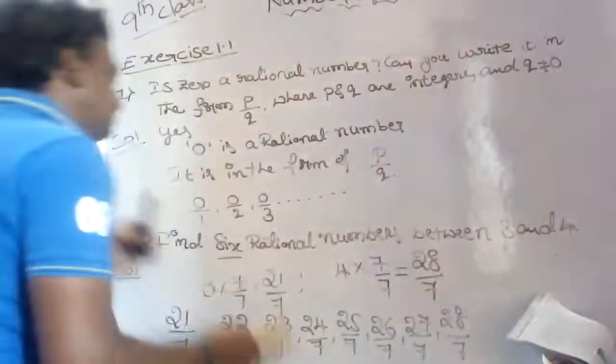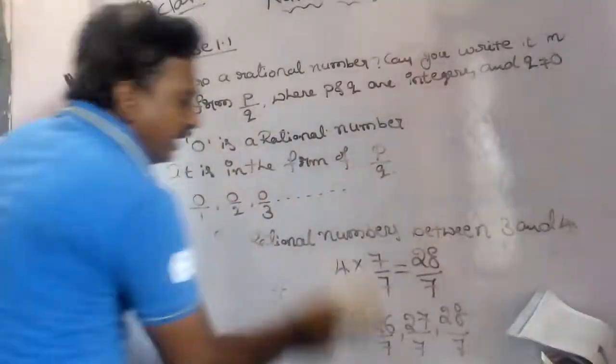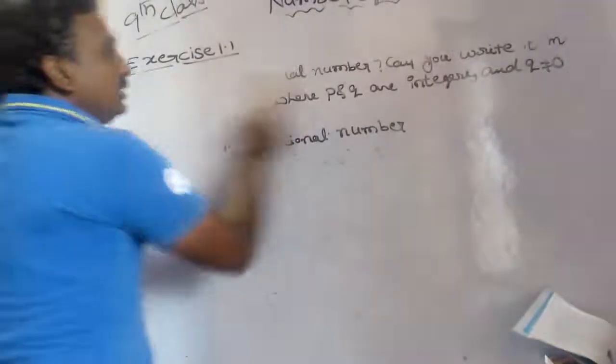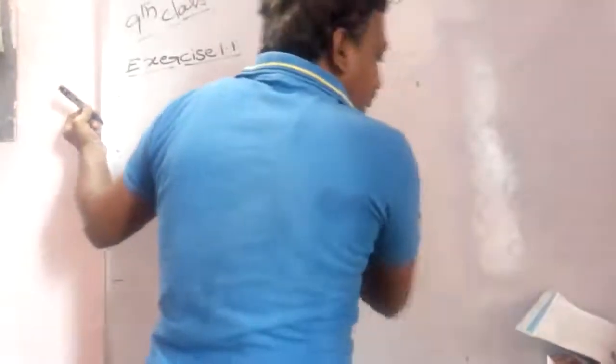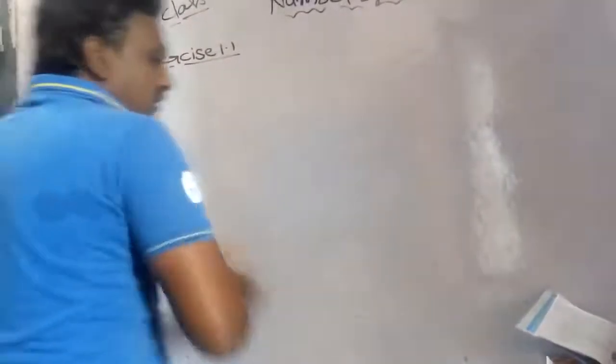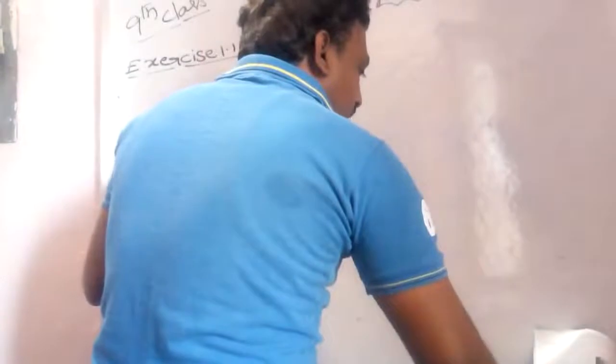See, questions like this are asked in the exam, 1 mark questions. Now see the third one. What is given in the third one? Observe this.